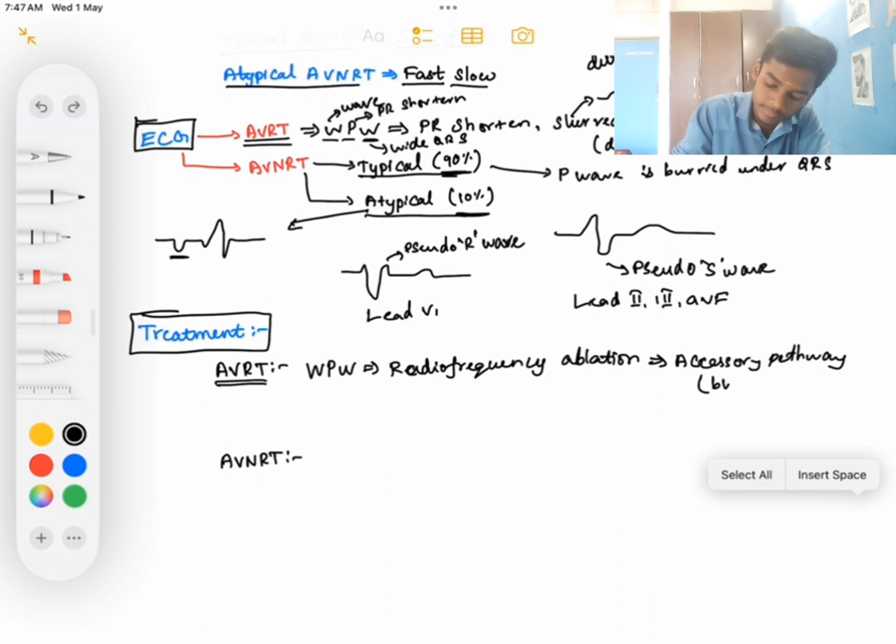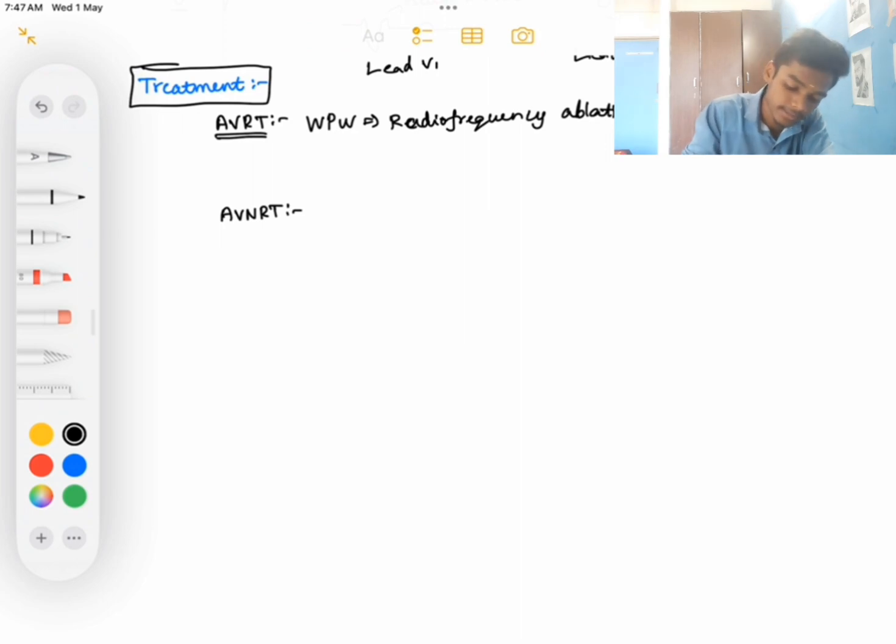We are going to destroy the bundle of Kent. This is done in Wolff-Parkinson-White syndrome. And in AVNRT, through radio frequency ablation, we can destroy the alpha pathway, that is the slow pathway.